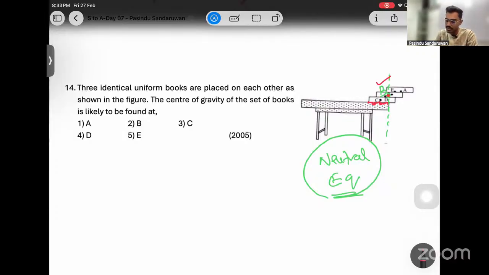You can check with the diagram given in the original paper. In the original paper, the exact correct diagram is there. I think in some of the books, that diagram is not properly drawn.